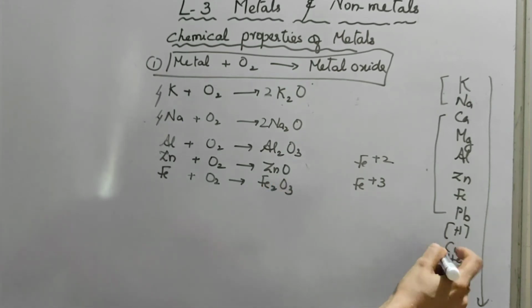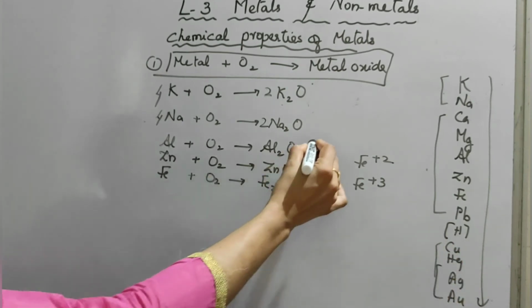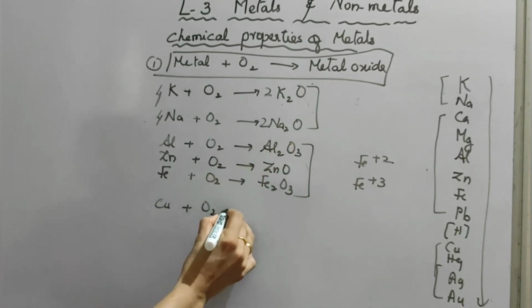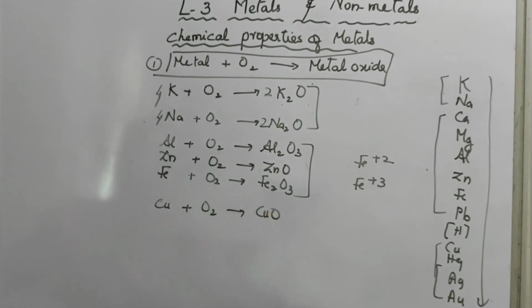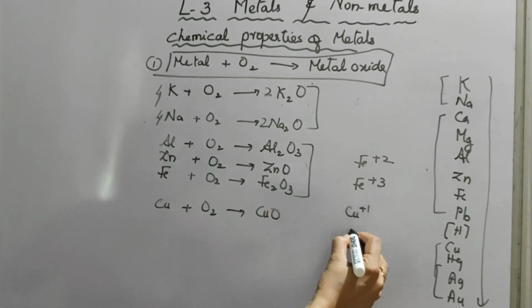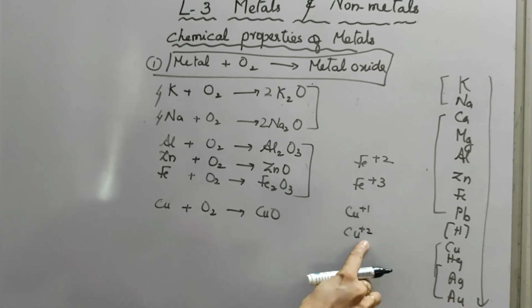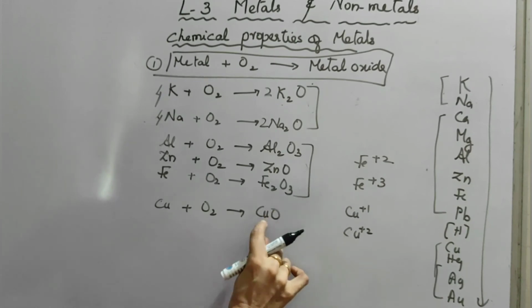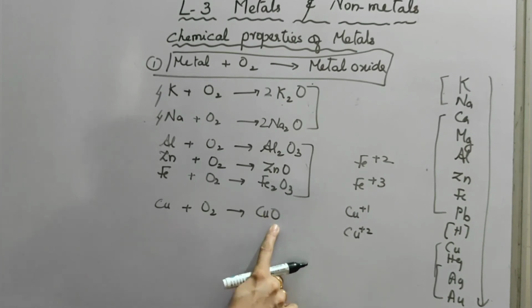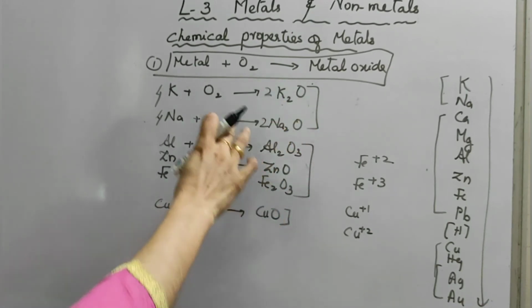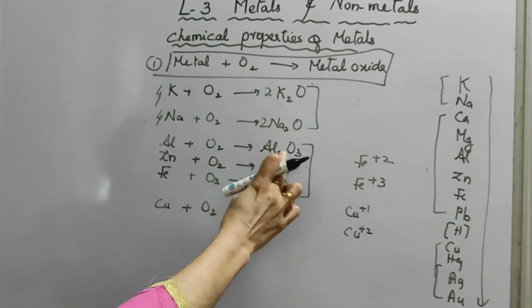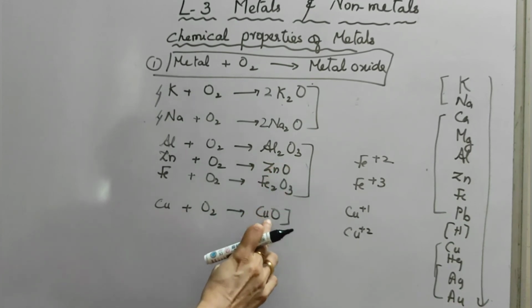Next, low reactivity. Low reactivity, take copper. Copper reacts with oxygen, giving CuO. Copper also has two ionic states, Cu +1 and Cu +2, that is cuprous and cupric. I took cupric, CuO, +2 and -2. So all these metals react with oxygen to give metal oxides: potassium oxide, sodium oxide, aluminium oxide, zinc oxide, iron oxide, copper oxide.